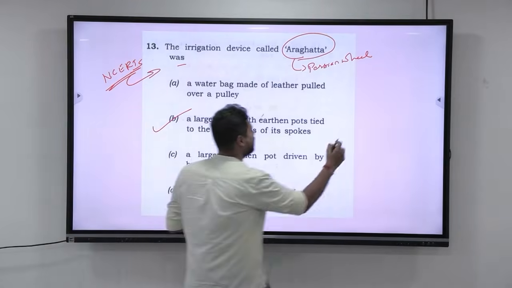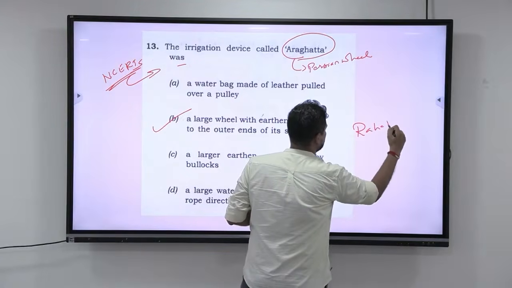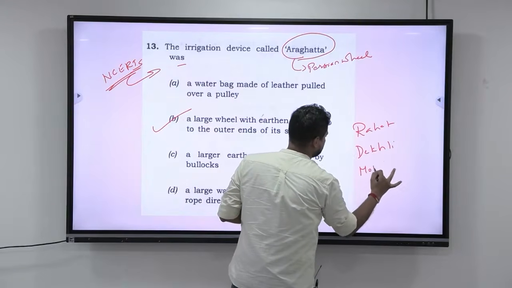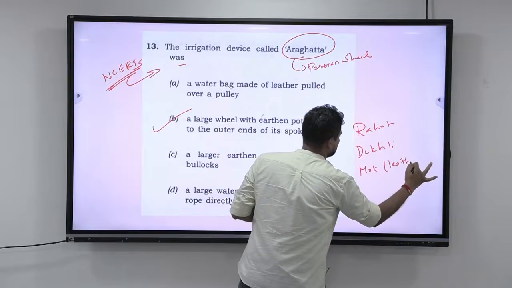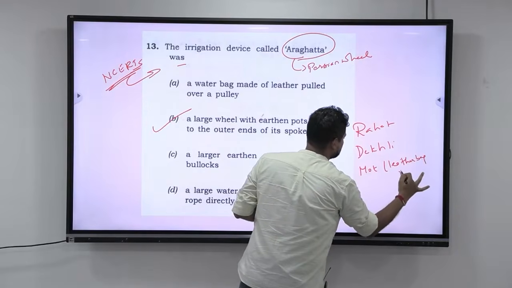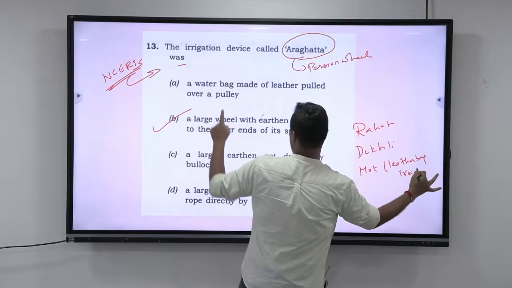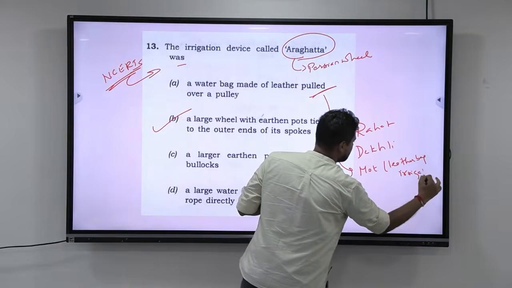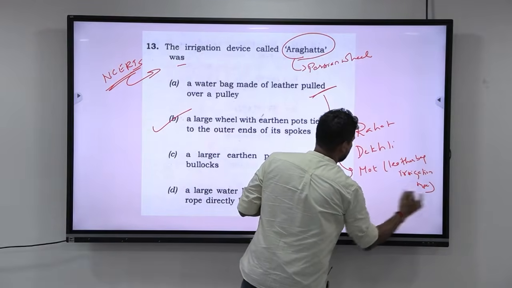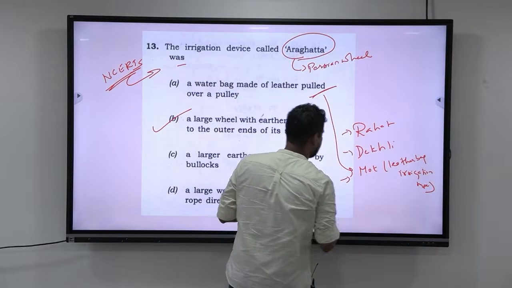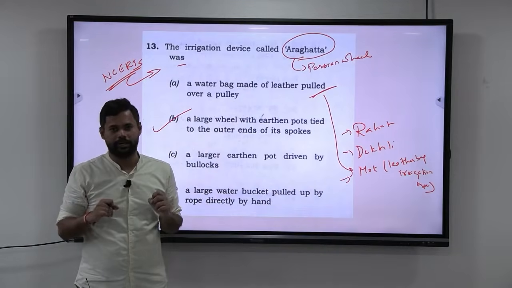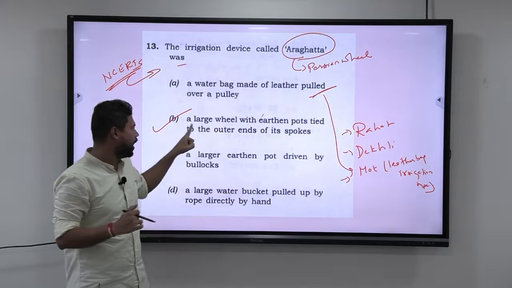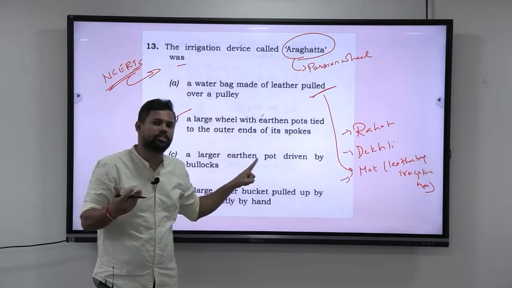For example, you have Rahat, then you have Dekli, then you have Moat. This is the leather bag irrigation type. Okay, this is somewhere here. Look at this one. This is what is Moat irrigation type. So these are all different types of irrigation that were practiced in ancient or medieval India. However, the question is pretty direct. There is nothing much to say. Araghatta means a large wheel with earthen pots tied to the outer ends of its spokes.